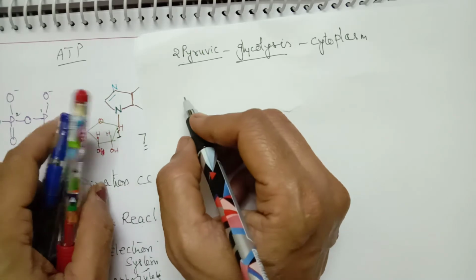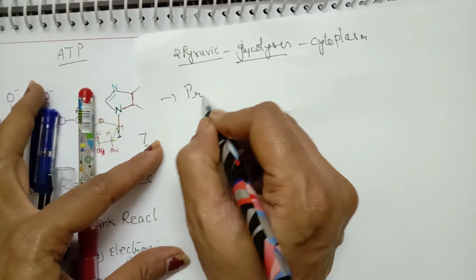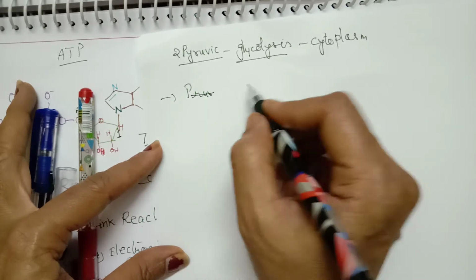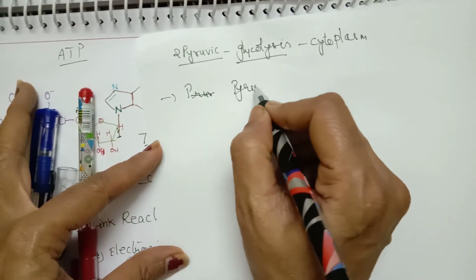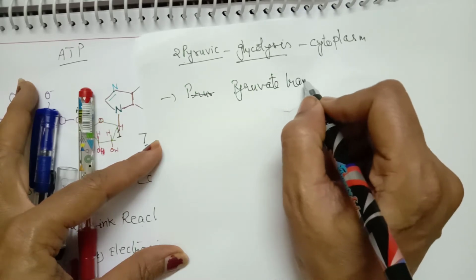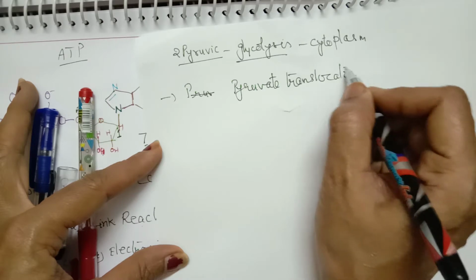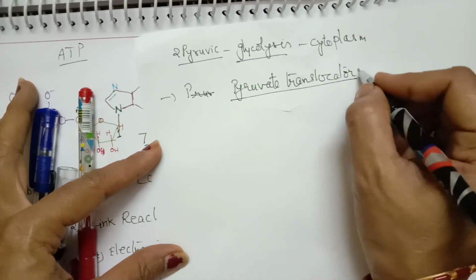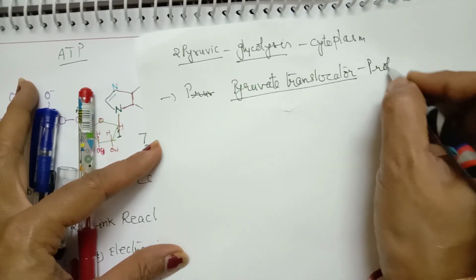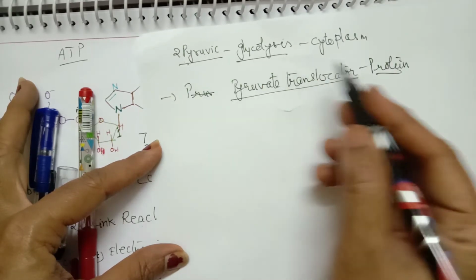On the membrane of mitochondria, there is a protein called pyruvate translocator. This protein helps in the transport of pyruvic acid towards the matrix.